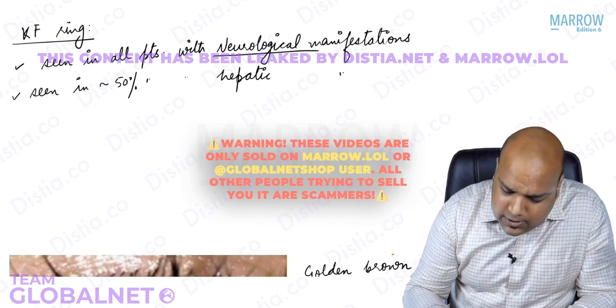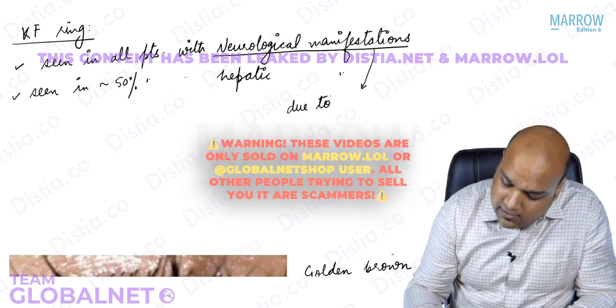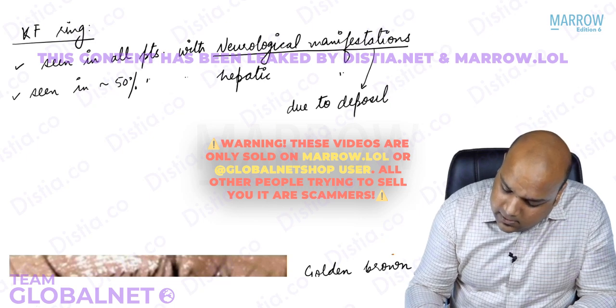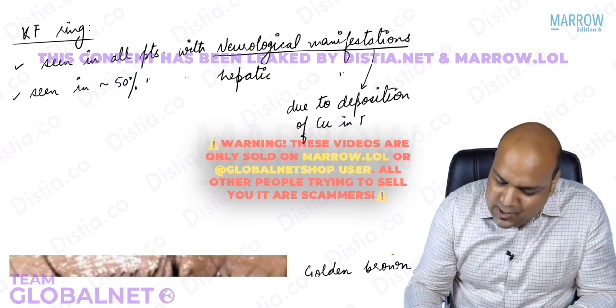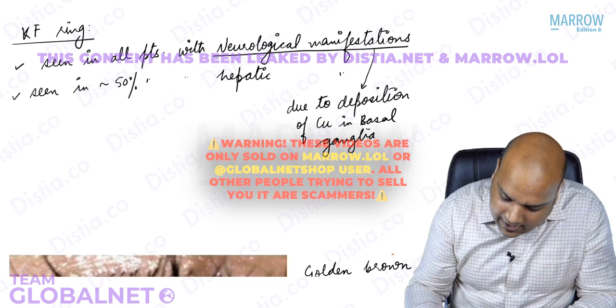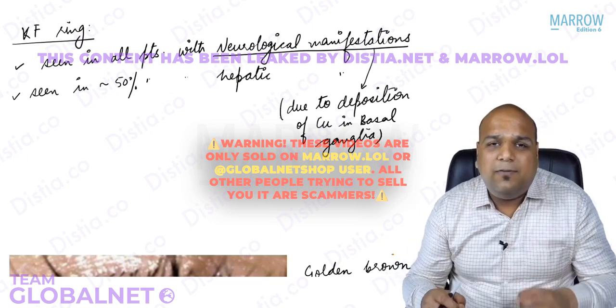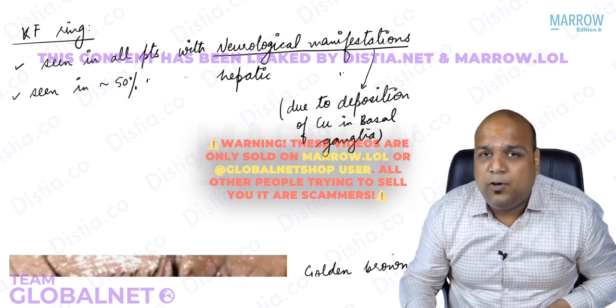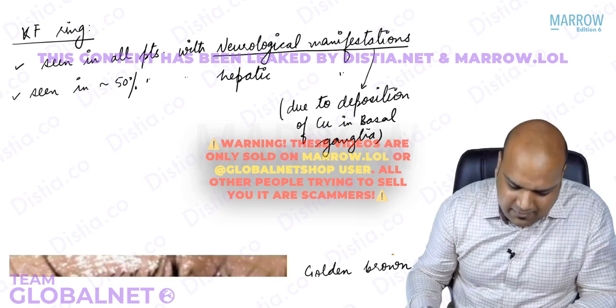But if there are neurological manifestations that occur due to deposition of copper in the basal ganglia, yes, medicine, biochemistry, guys. So if copper has been deposited in the basal ganglia and you are presenting with the neurological manifestations, then it is almost always sure that the patient also has what, everybody? The ocular manifestation, Kayser-Fleischer ring, everybody.